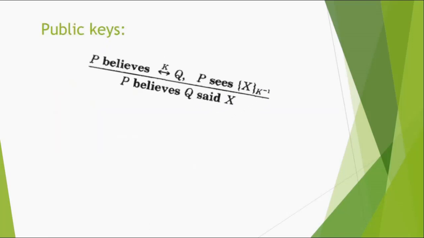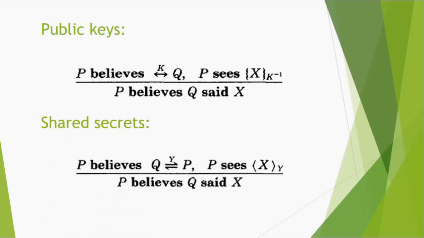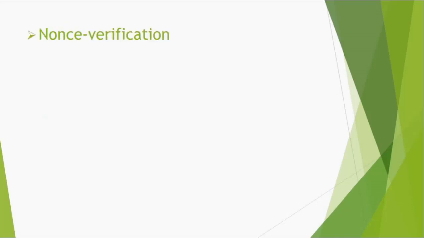For public keys, we have this rule: P believes the public key of Q and P sees the statement encrypted by the secret key, then we can say that P believes Q said X. For shared secrets, if P believes there is a statement Y shared between Q and P, and P sees the statement X combined with the statement Y, then we say that P believes Q said X.